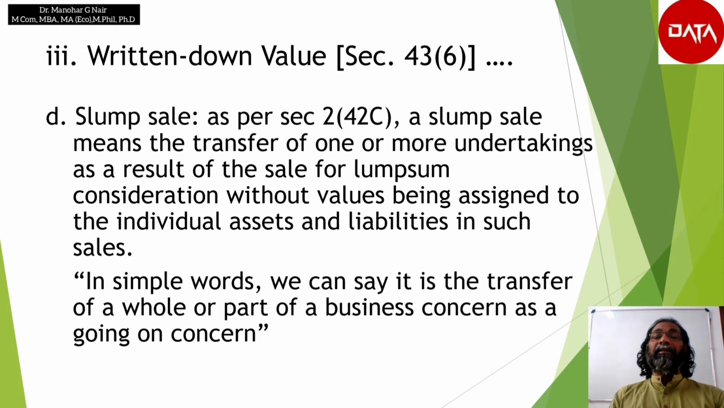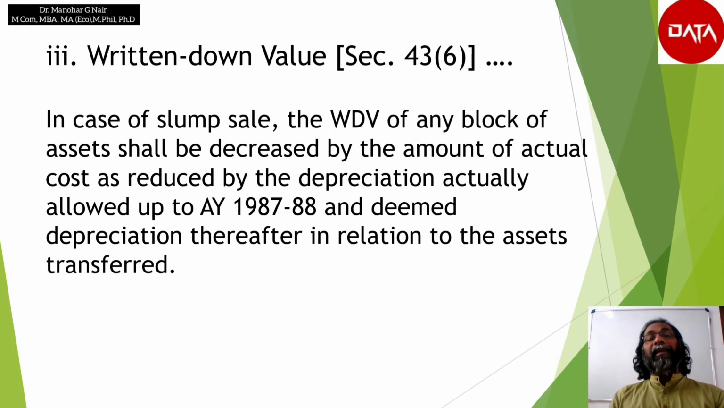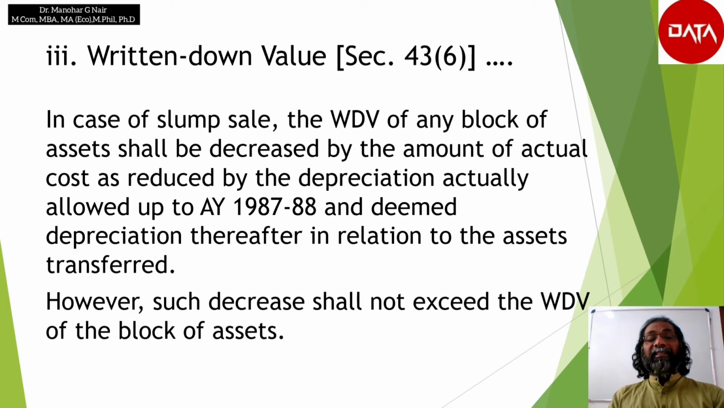In case of slump sale, the written down value of any block of asset shall be decreased by the amount of actual cost as reduced by the depreciation actually allowed up to assessment year 1987-88 and deemed depreciation thereafter in relation to the asset transferred. However, such a decrease shall not exceed the written down value of the block of asset.